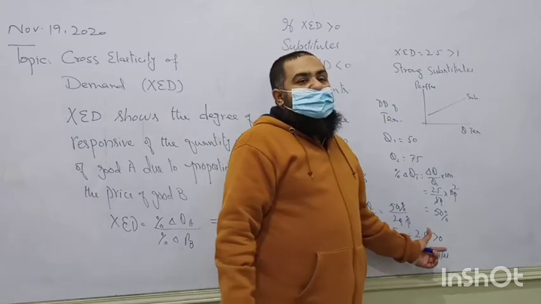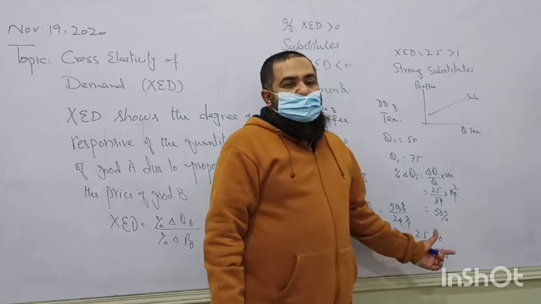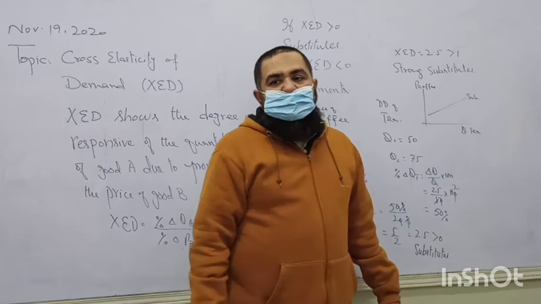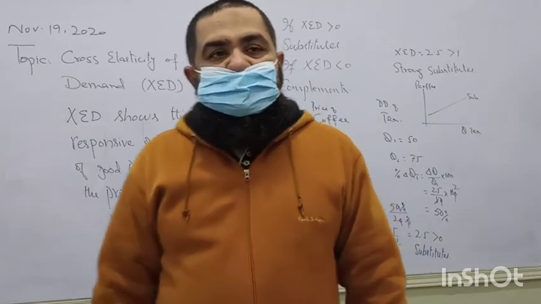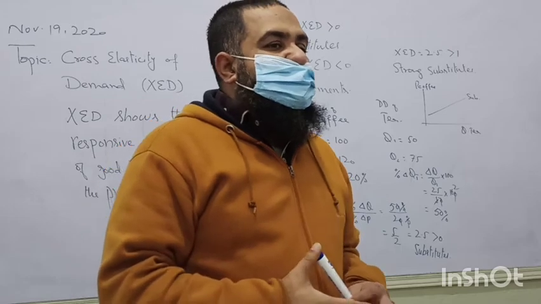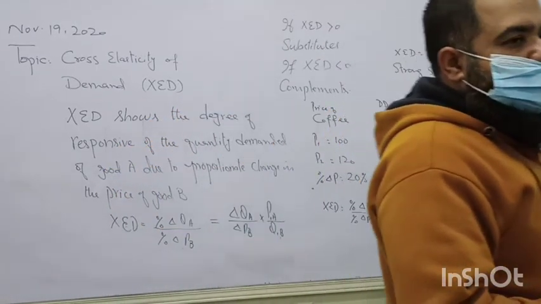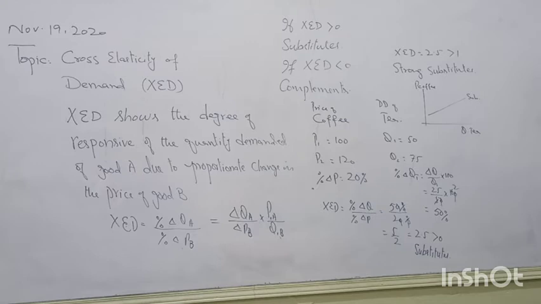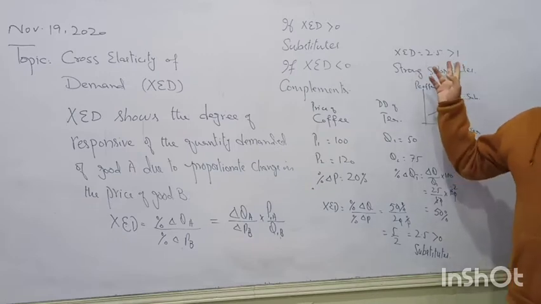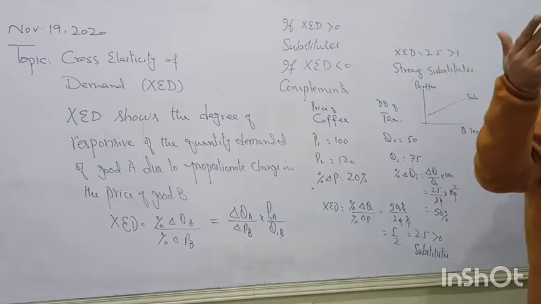First we have to compare it with 0. If cross elasticity of demand is positive, the positive value shows the goods are substitutes. Then we see if this value is greater than 1, we say this is the strong substitute area. What do you mean by this 2.5 value? If the price of coffee is increasing by 1%, the demand of tea will increase by more than 1%.